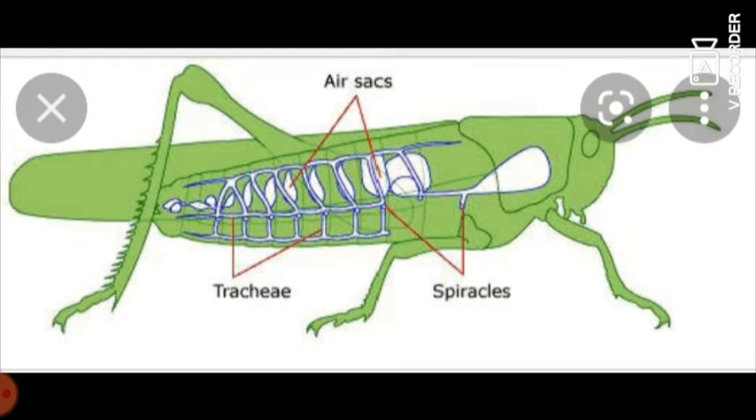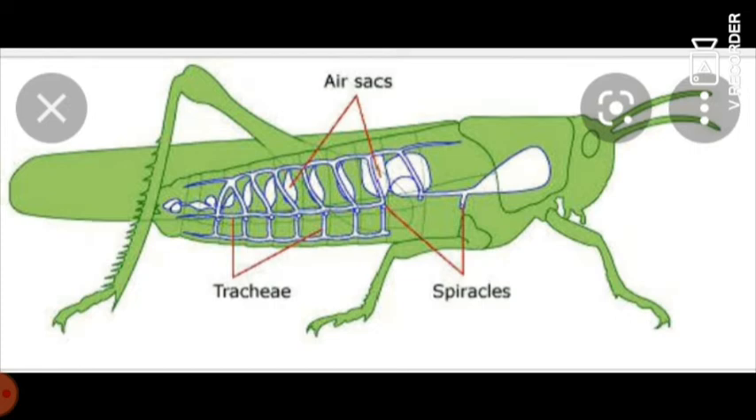Okay, trachea, can you see? These spiracles open into narrow tubes called trachea. The trachea forms a network in the entire body, through which air is supplied to every part of the body.